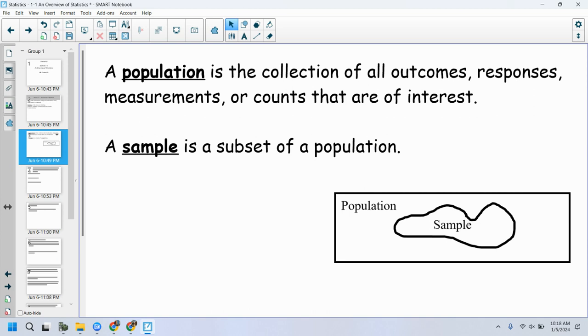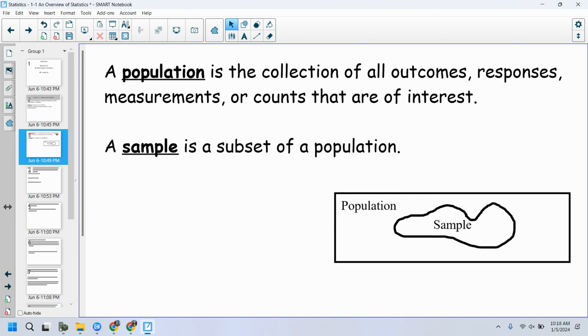That's the population. Everything, right? Leaving nothing out, right? So if I had said, I want the population of the seniors of Lake High School, I would want to get every single senior, not leaving a single one out, right? If I said I wanted the population of the teachers of Lake High School, I would need every single teacher, right?